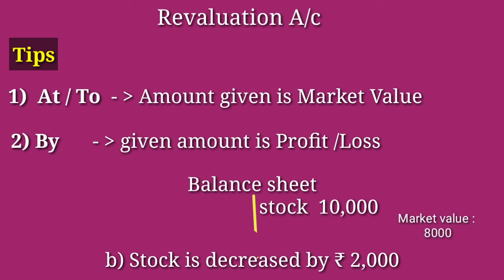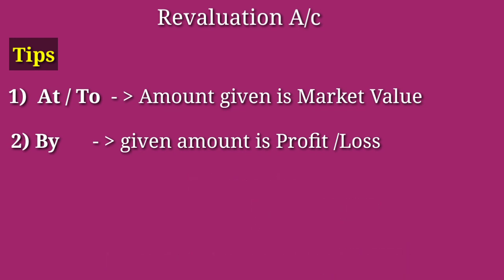So we have loss rupees 2,000. Okay, so we will record only this difference amount 2,000 in the revaluation account. So remember, if any amount is given after the word by, that amount sometimes is the profit or the loss. That amount we can show in the revaluation account directly.